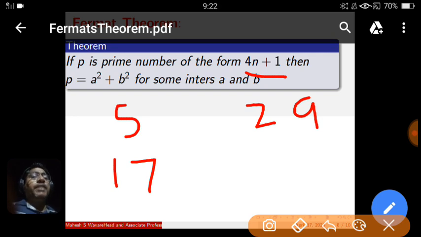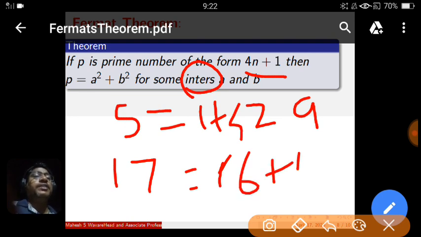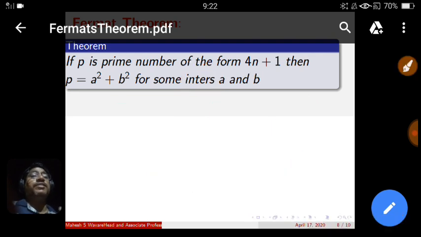You can get it calculated. If a prime number has this pattern 4n plus 1, then it is always a sum of squares of two integers. So please make correction of this: it must be integer. So 5 has a pattern 1 plus 4, 1 square plus 2 square. 17 has a pattern 16 plus 1, 4 square plus 1. What is the pattern of 29? 29's pattern is 25 plus 4. But this is just for the example; in general we have to prove this.